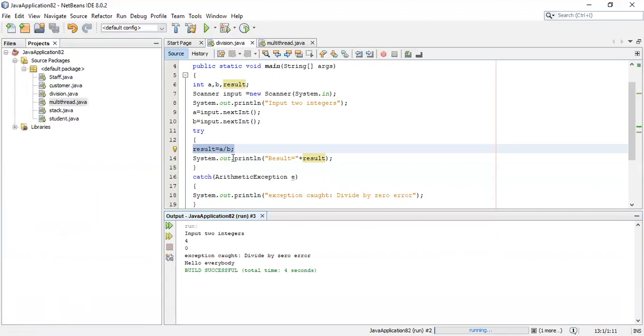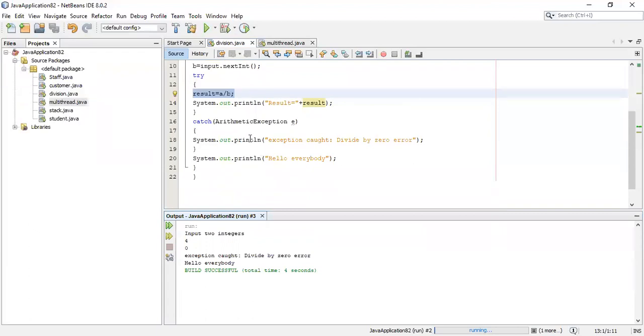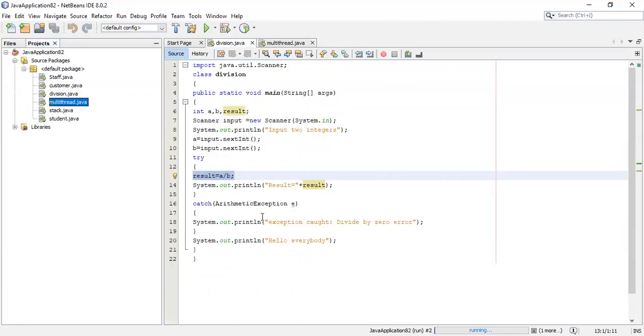That error is caught by this catch block and it is telling divide by 0 error has occurred. But the program is not terminated abnormally. The next statements of the program are executed successfully. See, hello everybody is executed. Now, next step I'll show you.